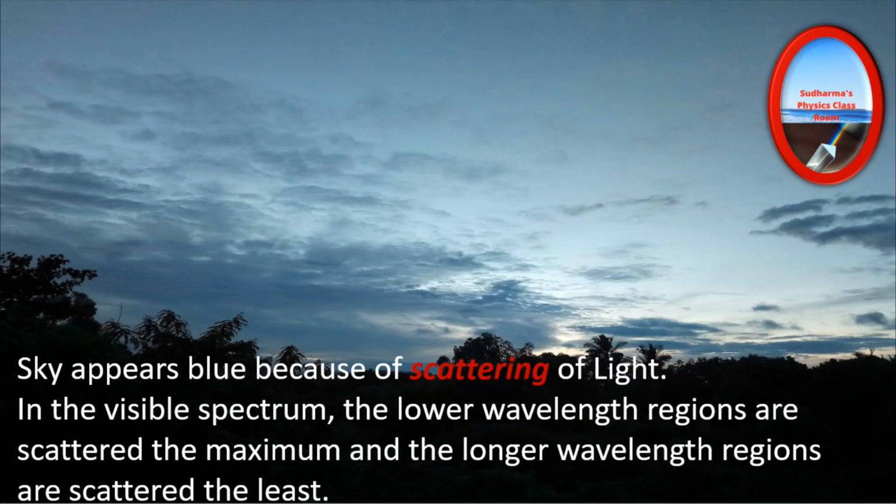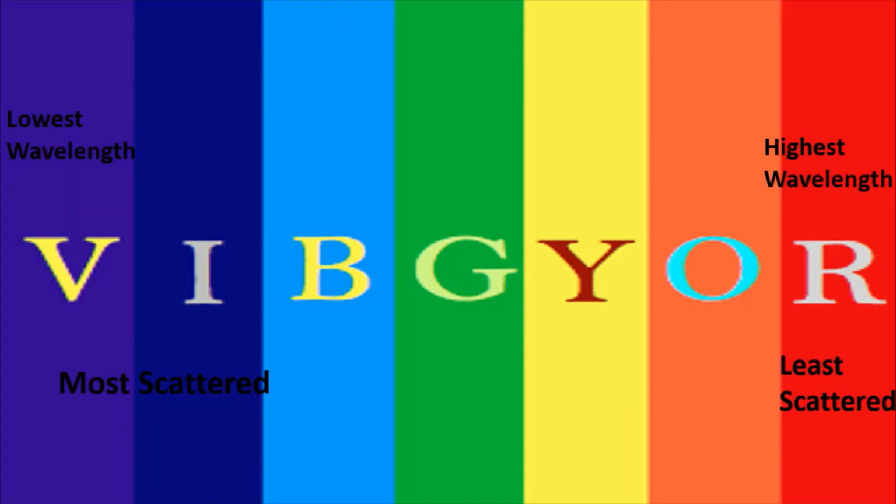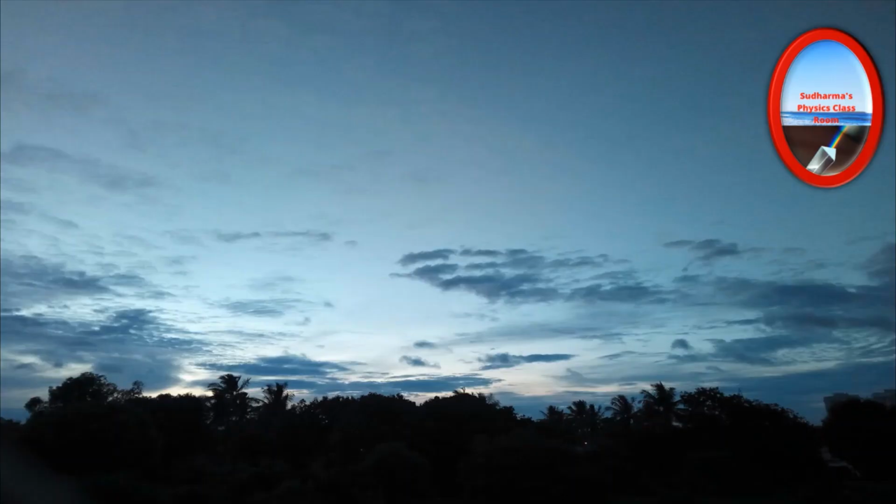When scattering takes place, in the visible spectrum, the lowest wavelength regions are scattered the maximum, and the longer wavelength regions, or the highest wavelength regions, are scattered the least. We know that violet, indigo, blue, green, yellow, orange, and red make the visible spectrum. Among these, violet has the shortest wavelength and red has the longest wavelength. So the violet color will be scattered the maximum, and the highest wavelength, that is red, will be scattered the least. But we don't see the color of the sky as violet.